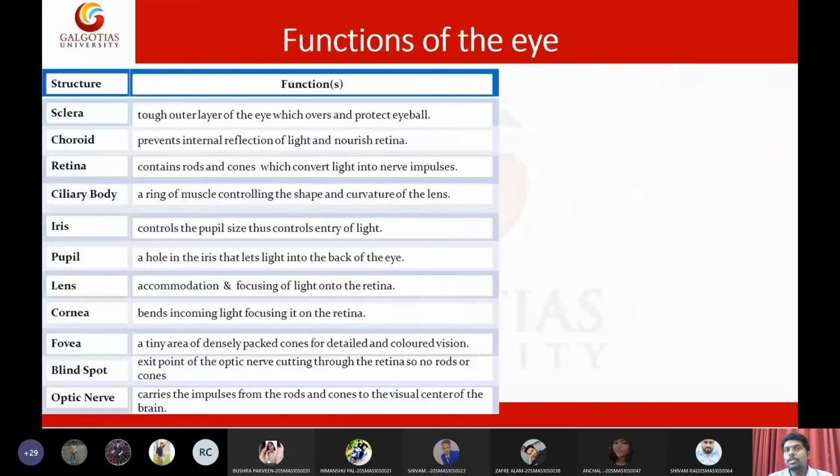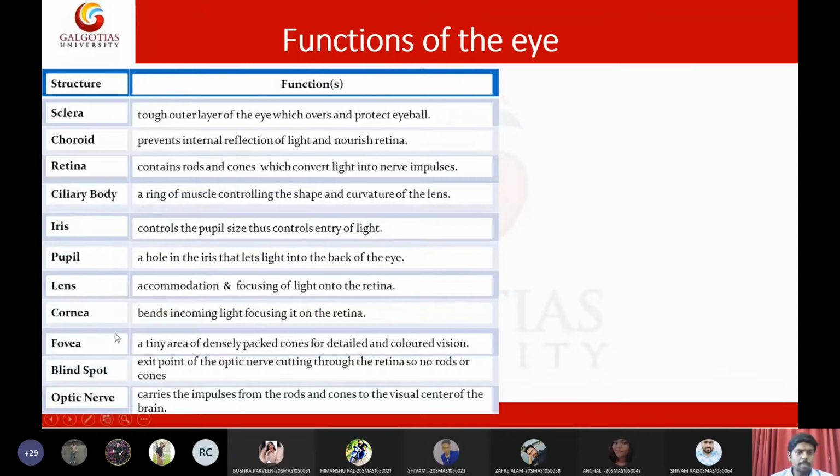Then we discussed the individual functions of each part of the eye. The purpose of the sclera is to give protection to the eyeball. The choroid will prevent internal light reflection, and also nourish the retina via blood supply. The retina contains rods and cones so that light can be converted to nerve impulses. The main purpose of the ciliary muscles is to control the shape of the lens. The iris will control the amount of light entering the eye. The pupil is a small hole that allows light to enter the eye. The lens focuses light onto the retina. The cornea bends incoming light onto the retina.